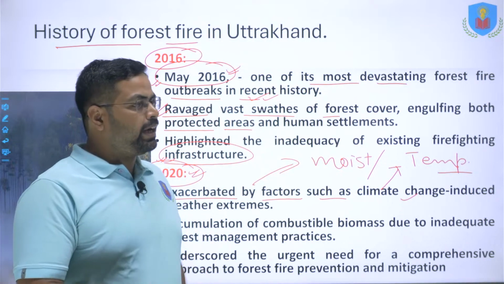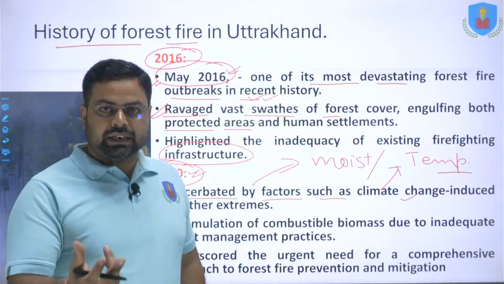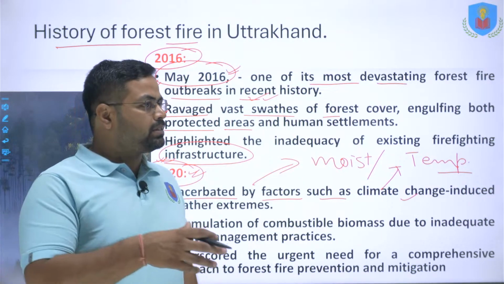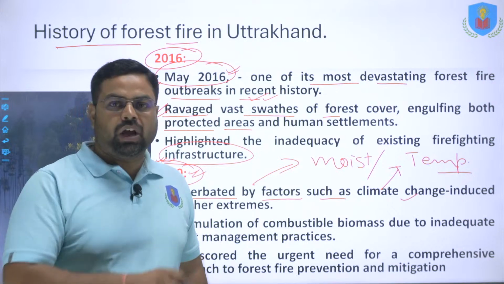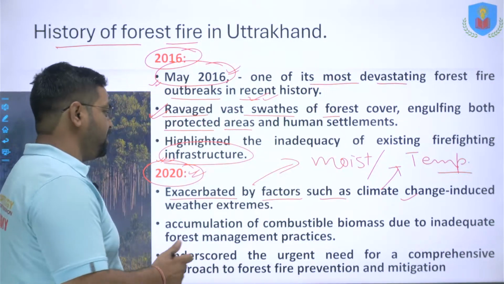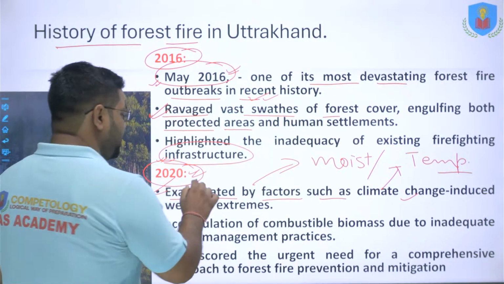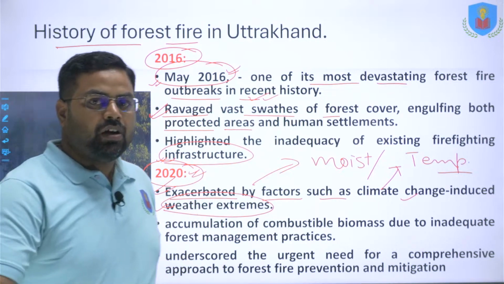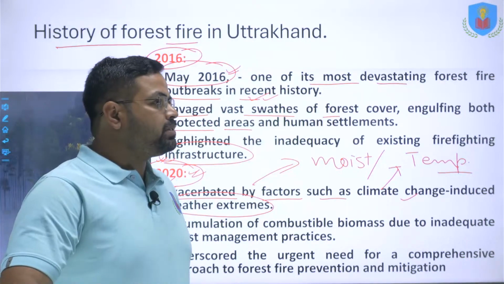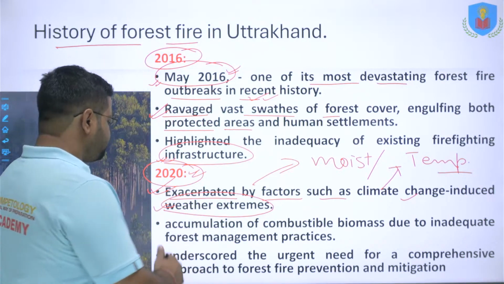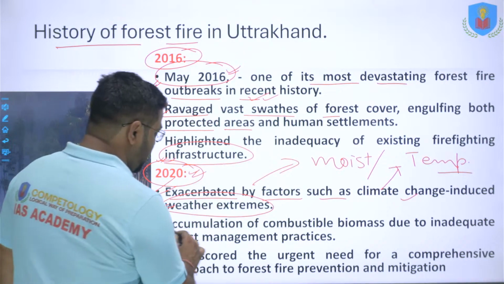So they get ignited quite easily because of the high temperature, as well as the carbon content or the oil content that is available in these leaves and the discarded material. And because of that, as well as because of the weather extremes, that is hot waves or hot spells, this forest fire occurs. And that is what is happening in the Uttarakhand region.